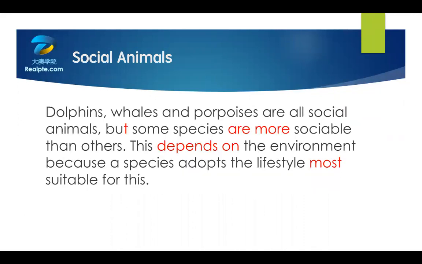好，我们现在来精读一下。我们看 Dolphins, whales, and porpoises are all social animals.